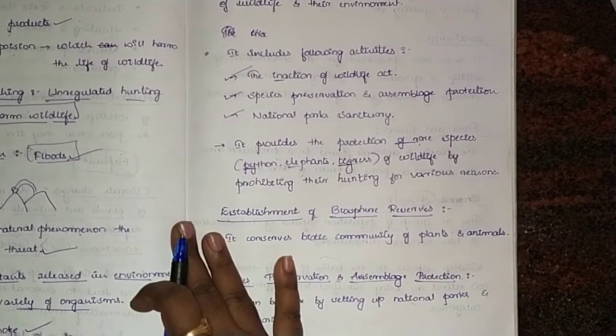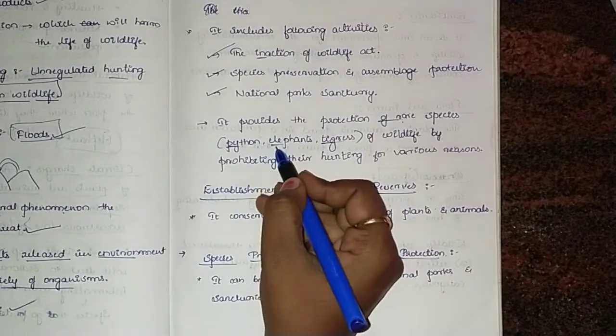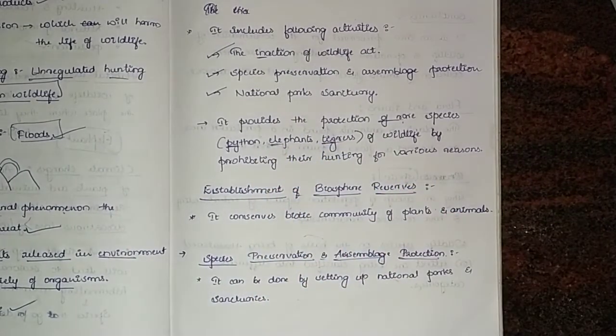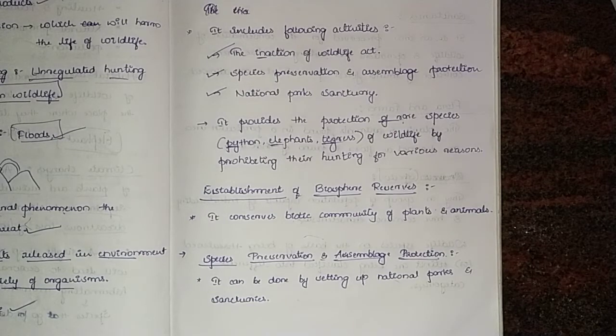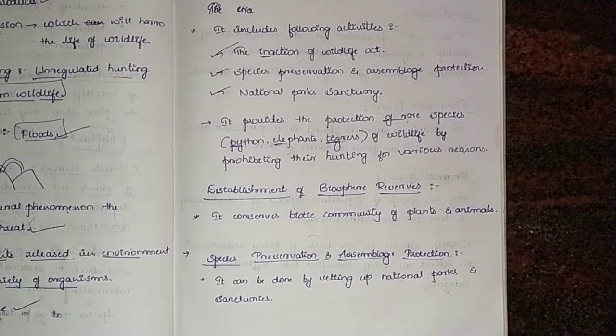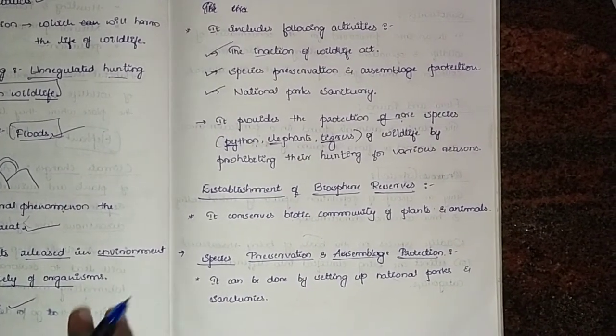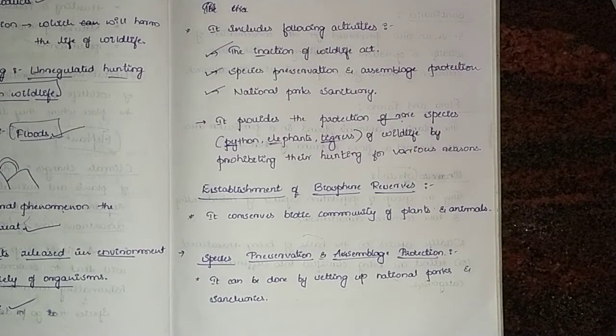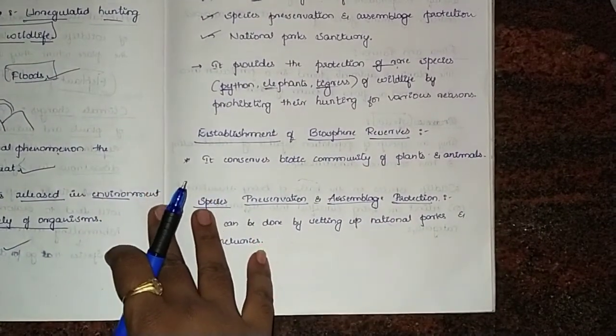What happens here is that they take the tusks of the elephants, those things will be taken from elephants. And from tigers, obviously the skin of the tiger will be taken. By hunting these things, so they prohibit it. This is all prohibiting, that is, hunting has to be stopped. All of this is conservation of wildlife. This includes conservation of wildlife.